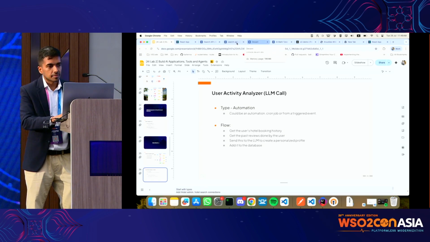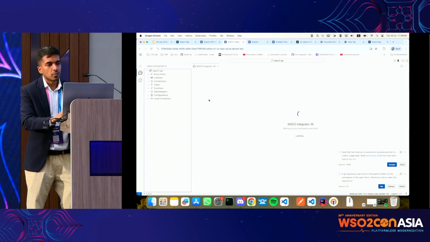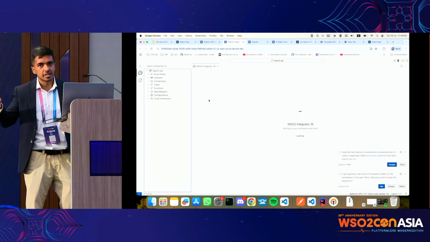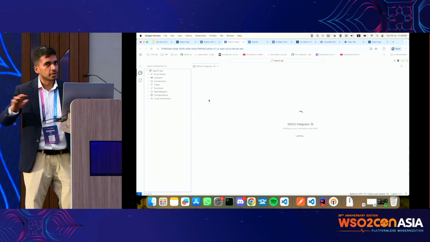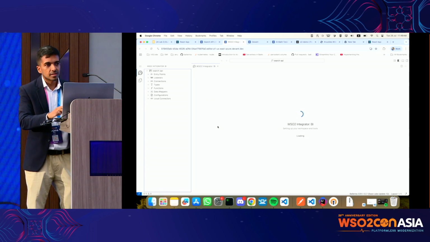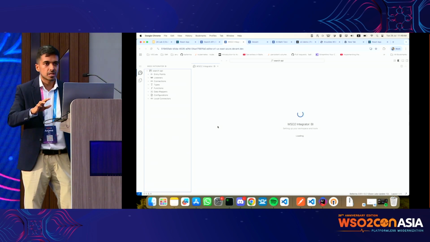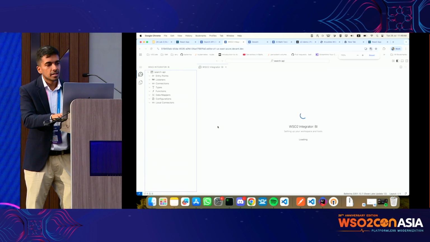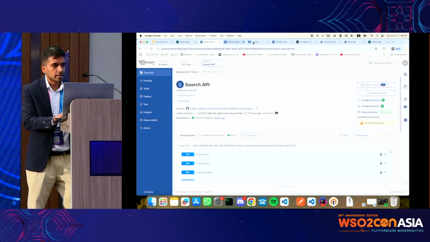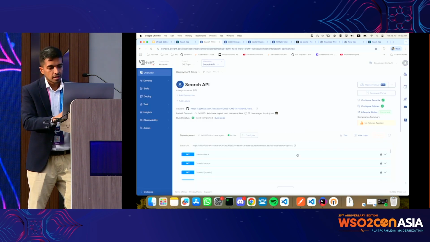I have already deployed some of the APIs, especially the search API and admin APIs, in the Devant Cloud Editor. This was released very recently. So those APIs are up and running. I'm not going to focus on developing those applications because those already exist in the enterprise. What I'm going to focus on is more the development part.